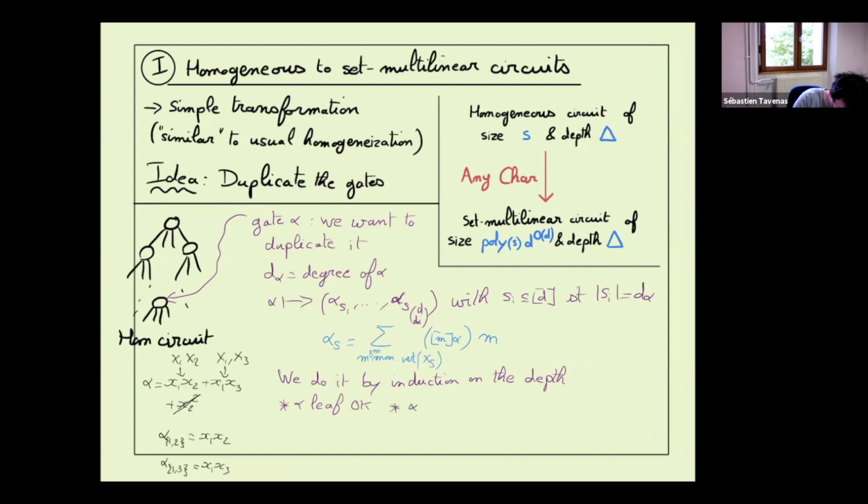Now alpha is the sum gate. But it's good because in fact, if we want to compute with a given subset of indices, we just have to take when the children have the same subset of indices. We know the circuit is homogeneous, so we know that the children of this gate already have the good degree. We just want to take the children which have also the good partition.